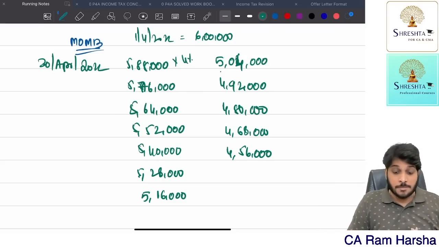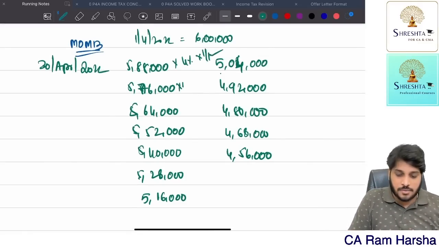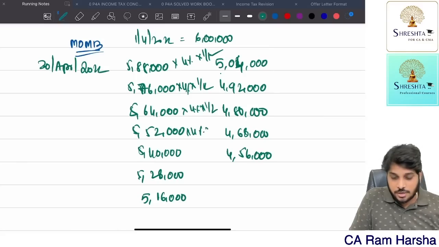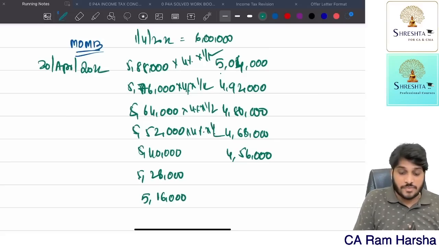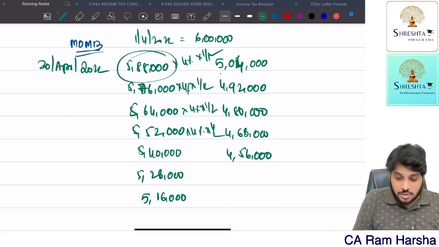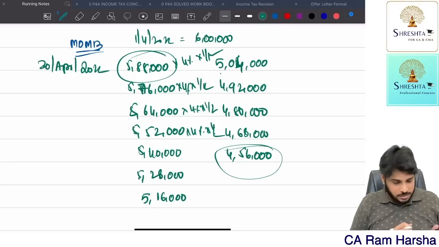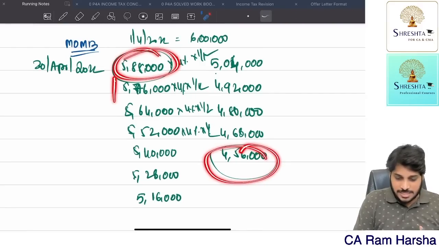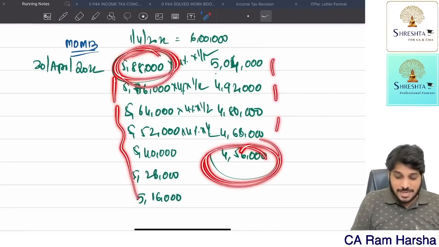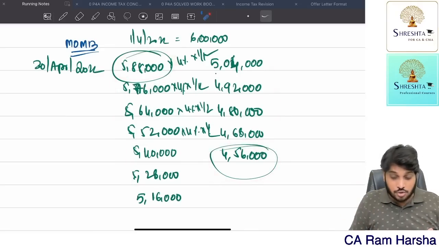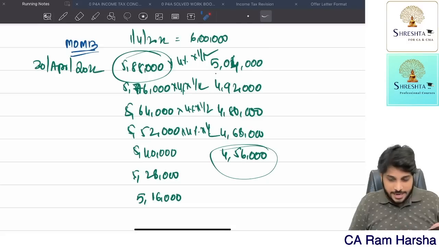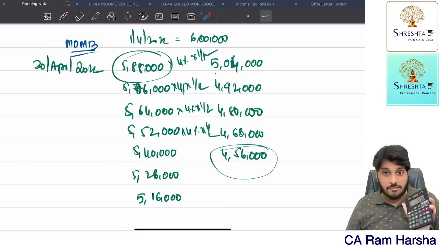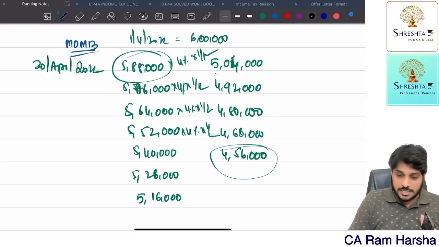The company gave 6%, so 4%. This is per annum, but you should only calculate for 1 month, so 4% into 1 by 12. Instead of that, I will do one thing. Since the gap is the same, I can take opening plus closing. 5,88,000 plus 4,56,000 divided by 2 is 5,22,000, on that 4%. Because the gap is even, the arithmetic mean of opening and closing I can take. So the average outstanding is 5,88,000 plus 4,56,000 divided by 2, which is 5,22,000.